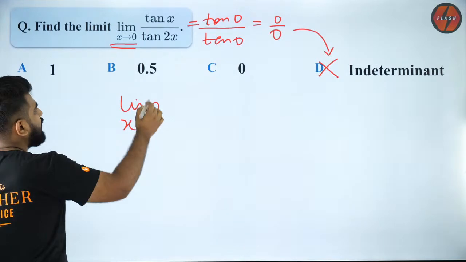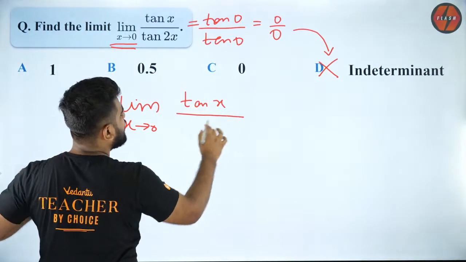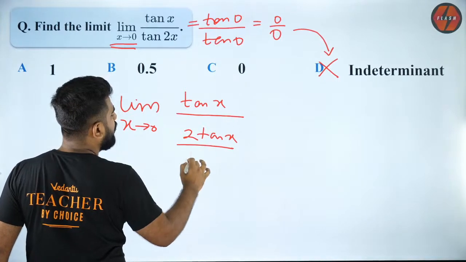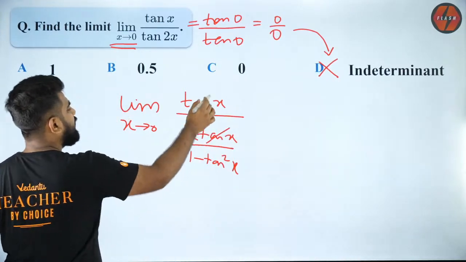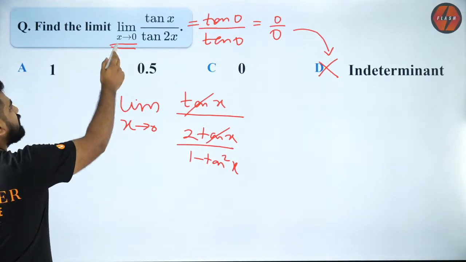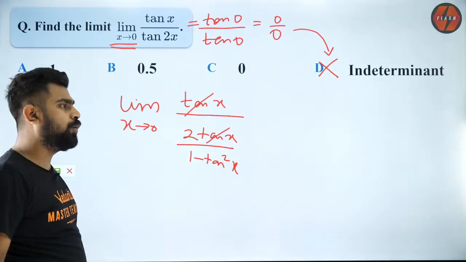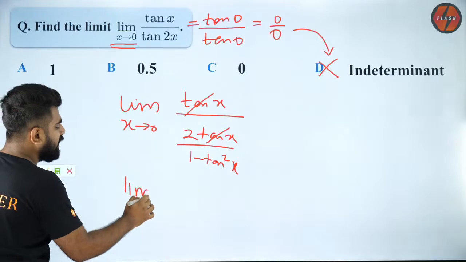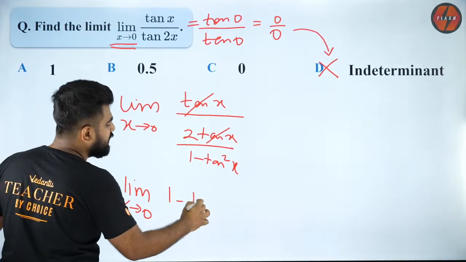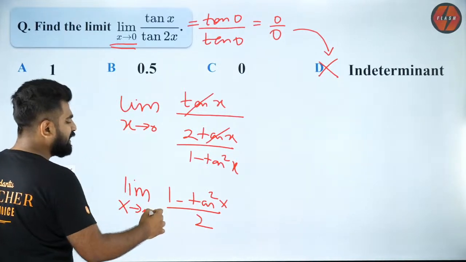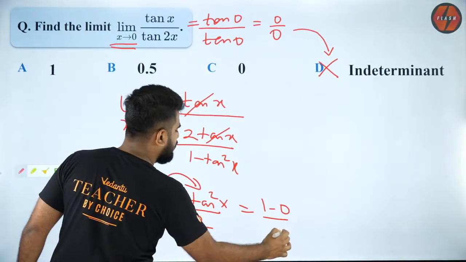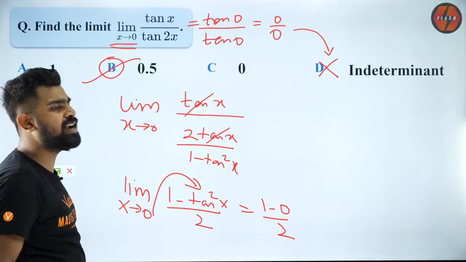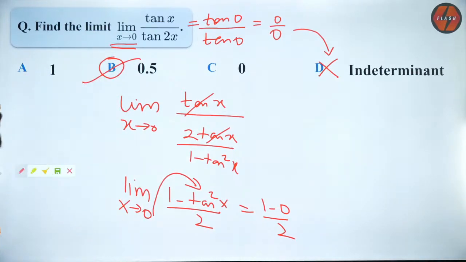Because Satyam, I can write tan 2x as 2 tan x by 1 minus tan square x. So tan x will get cancelled because x is tending to 0, but it is not equal to 0. Understand that? x is tending to 0, but it is not equal to 0. So it will be limit x tending to 0, 1 minus tan square x by 2. Now directly substitute 0. So it will be 1 minus 0 by 2, which will be 0.5. Was that difficult? Yes? Are you guys able to understand it now?